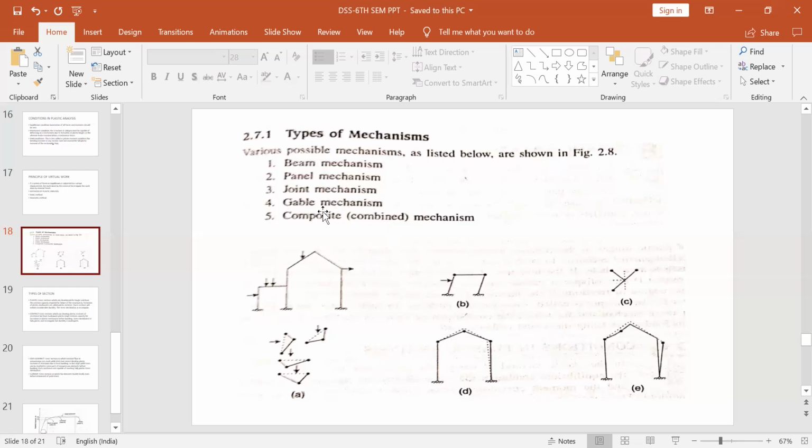This gable mechanism is generally not that much used. So either you have beam mechanism, sway mechanism, and combined mechanism. These are the 3 mechanisms that are being used for plastic analysis of a portal frame structure. Okay. So here combined mechanism or composite mechanism is the combined action of beam and sway or column. So these are the various kinds of mechanism that we will use in finding out the collapse load for a portal frame. This is done here.